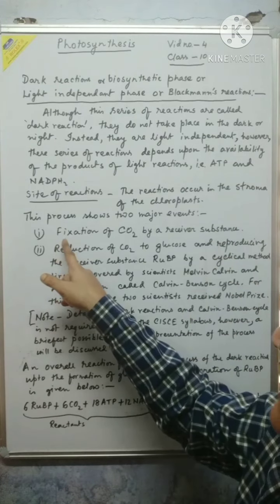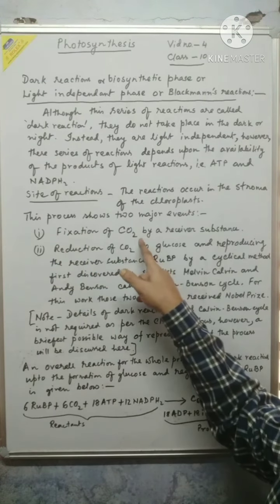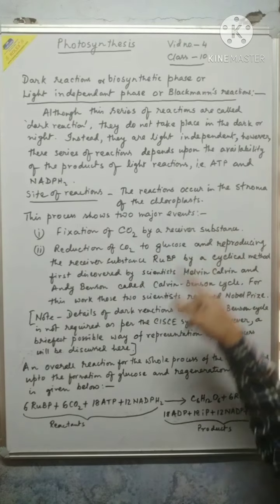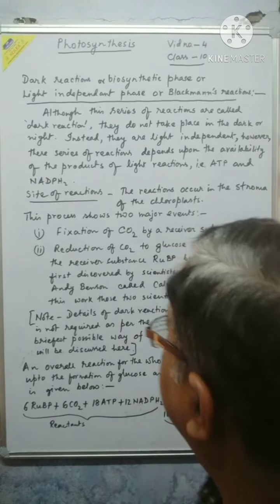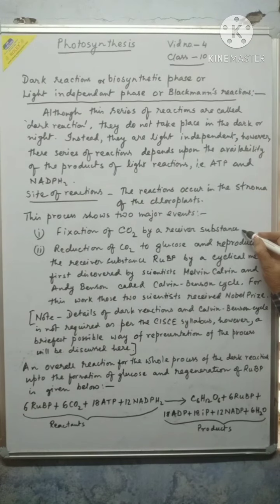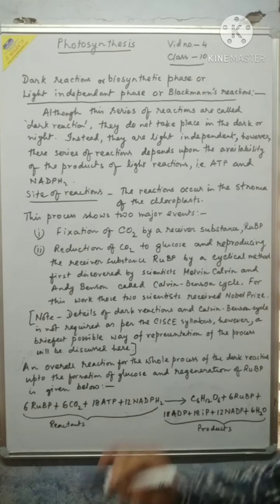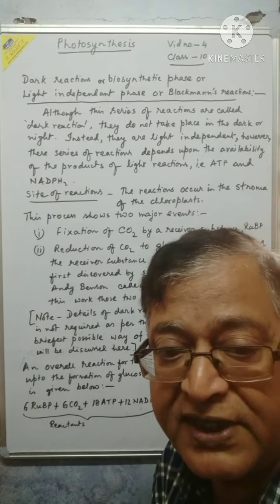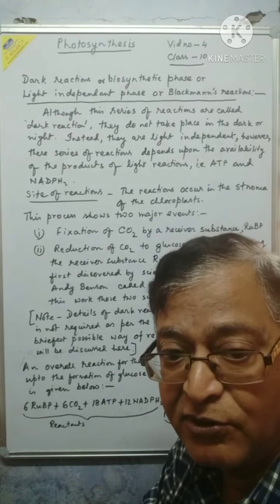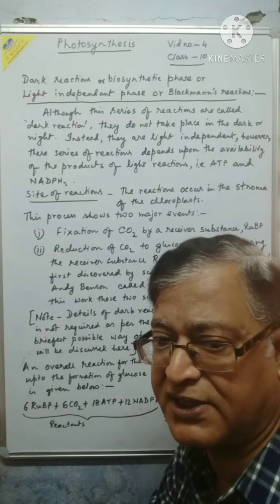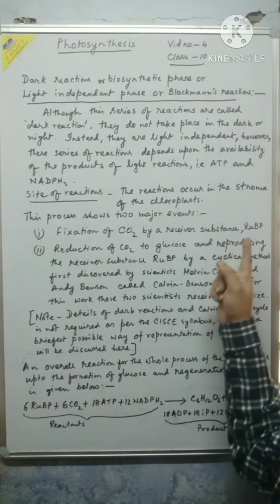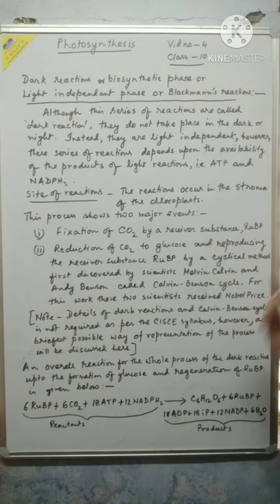The first event is fixation of CO2, or carbon dioxide, by a receiver substance called RuBP, ribulose biphosphate. You can take a note of this abbreviation, ribulose biphosphate. In certain books it is written ribulose bisphosphate, which is also okay.